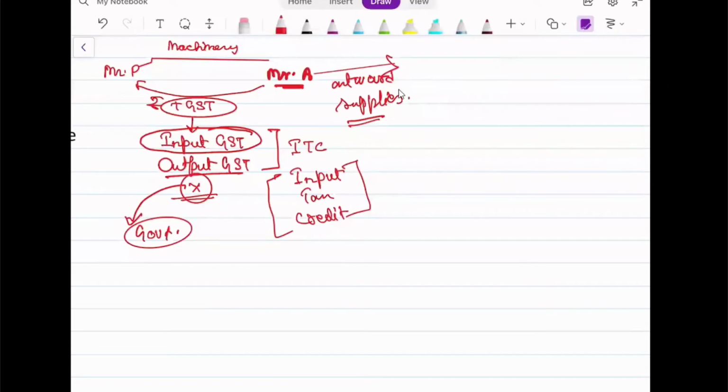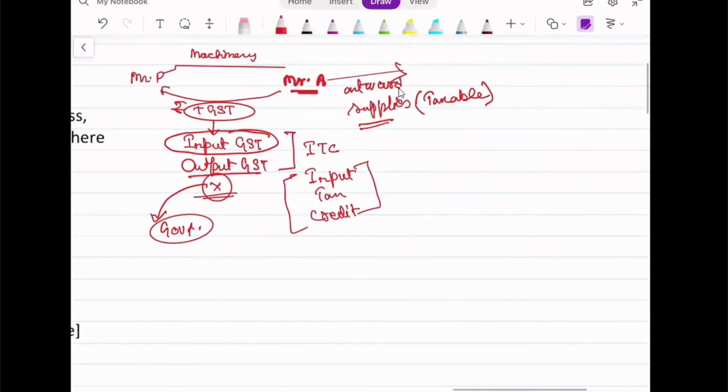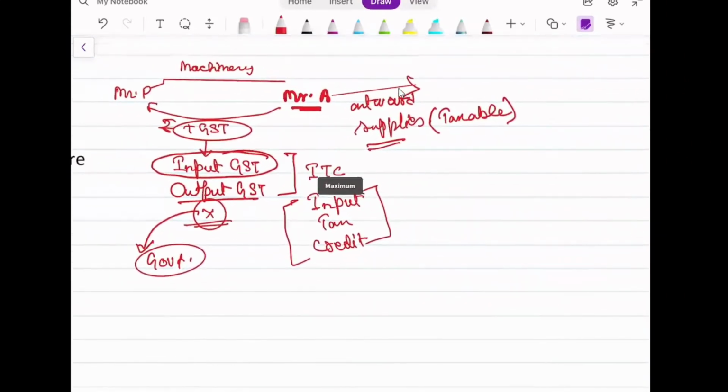Okay, so what I was saying is that suppose he has paid GST, and on that GST he has already taken the credit against some outward supplies. So can anyone tell me which outward supplies? Definitely it has to be taxable outward supply. Then only he can take credit of the same. Non-taxable outward supplies cannot be used for set off. Yes, agreed.